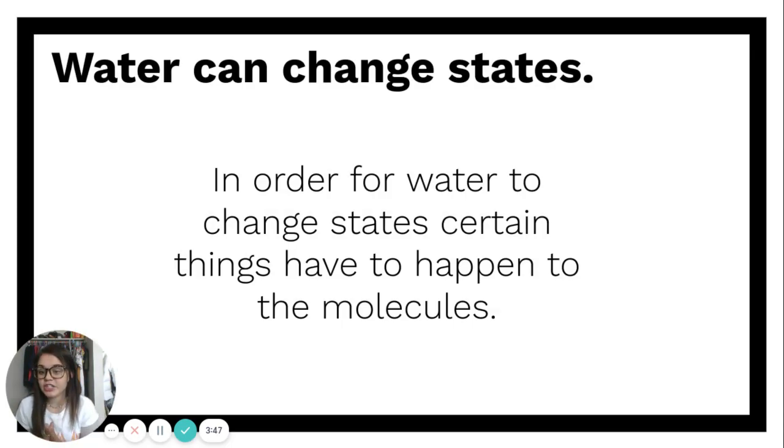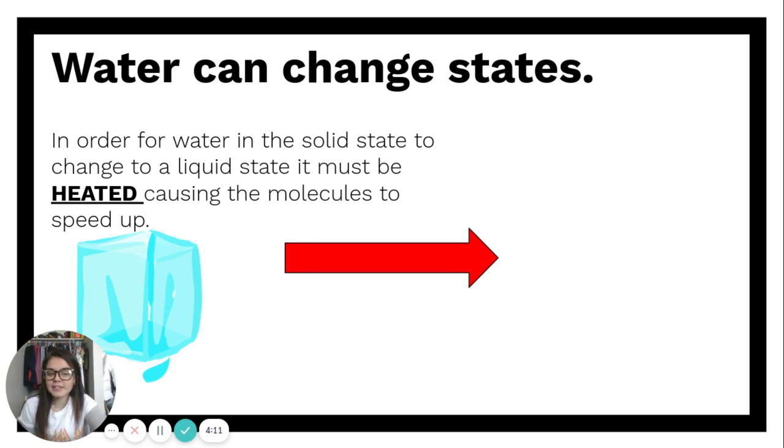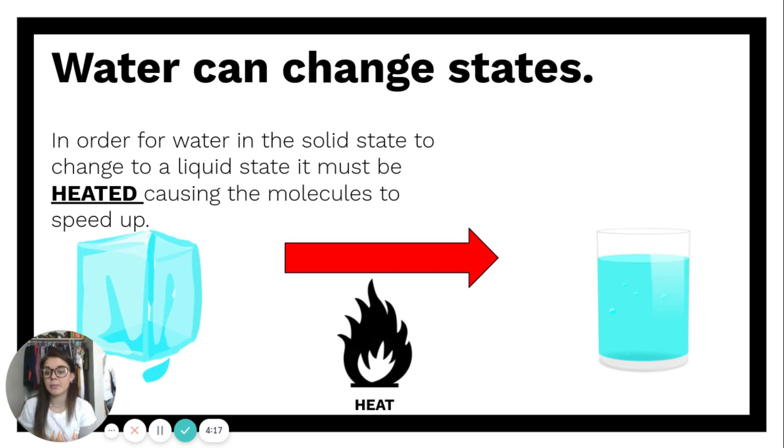So in order for water to change states, certain things have to happen to the molecules because we know that we have those three states, a solid, liquid, and a gas, but they can actually change states, and this all depends on things that happen to the molecules. So, in order for water in the solid state to change to a liquid state, it must be heated, and this causes the molecules to speed up. So if we wanted to go from an ice cube to our glass of drinking water, we would first have to add heat. And by adding heat, these molecules are going to start to break apart. They're not going to be solid anymore in that exact space. They're going to spread apart a little bit more and start moving and become like a liquid and have that movement as those molecules do.